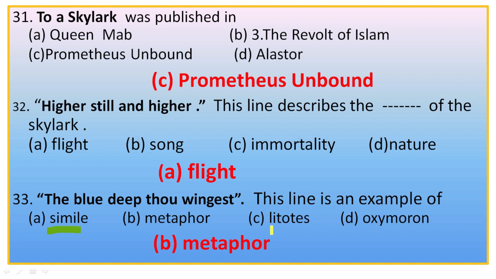Litotes: in a litotes, a strong affirmation is made by denying the contrary. For example, he is a citizen of no mean city, the man is no fool. An oxymoron: in an oxymoron two contradictory words are juxtaposed for a striking effect. For example, this is an open secret, the boy is carefully careless, etc. So the right option is B, metaphor, because here the vast blue sky is impliedly compared to a deep blue ocean. So the comparison is implicit or implied one, so metaphor.